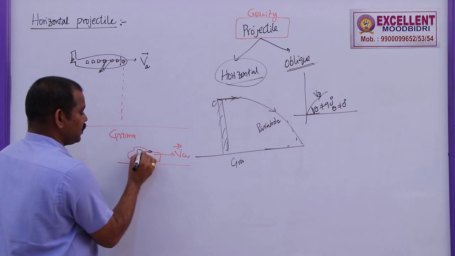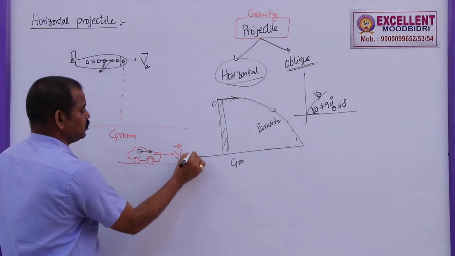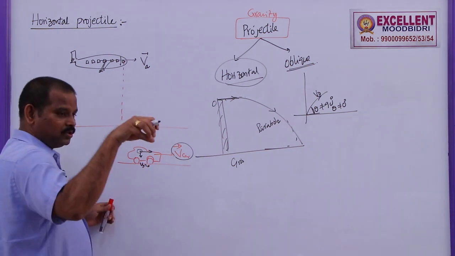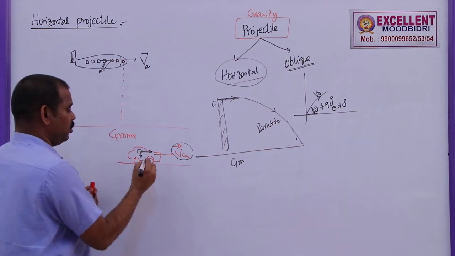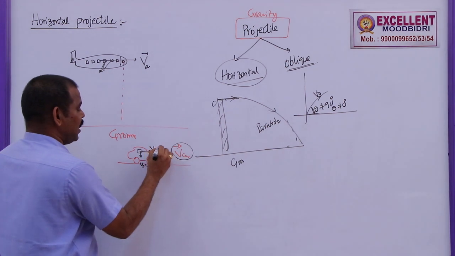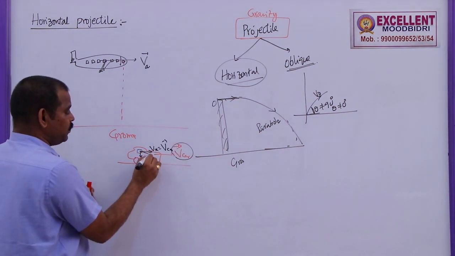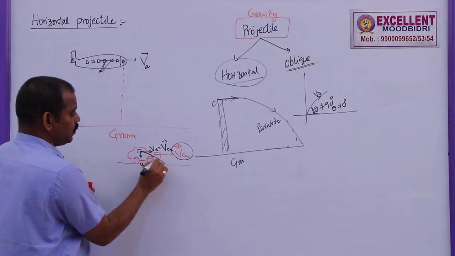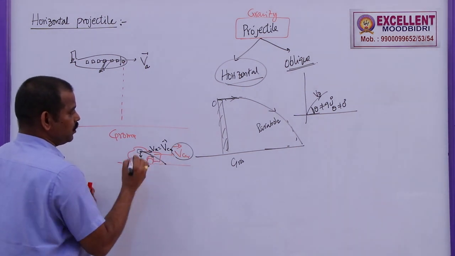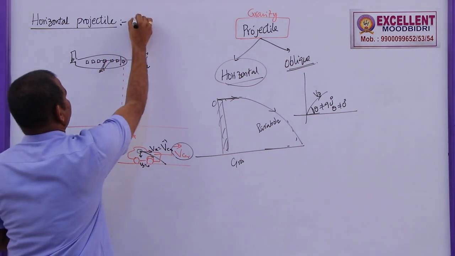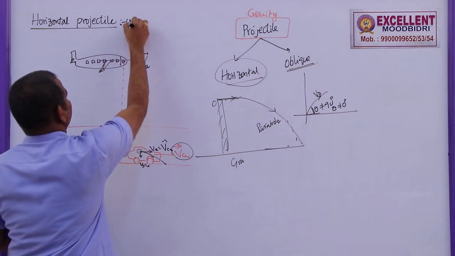That means this packet will move along the x-axis with this velocity. Along the y-axis its velocity is 0 only because it is dropped. Along the y-axis 0, but along the x-axis the velocity is v car. So the resultant of these two will be in this direction. That's why the Kurkure packet will move along a parabolic path. So a bomb dropped from an aeroplane is an example of this horizontal projectile.